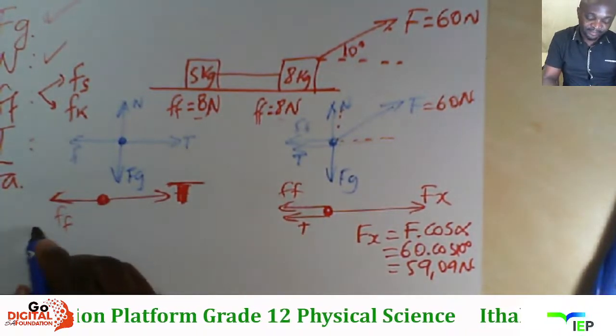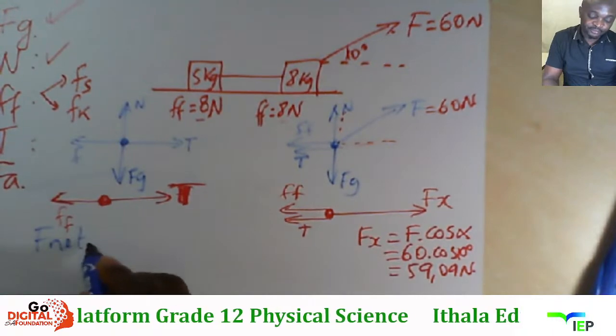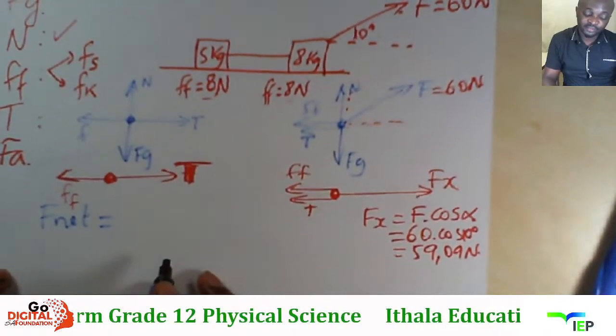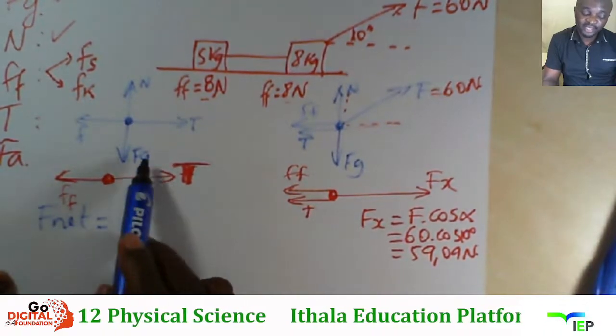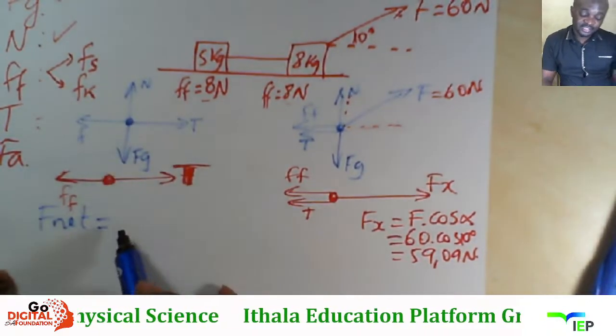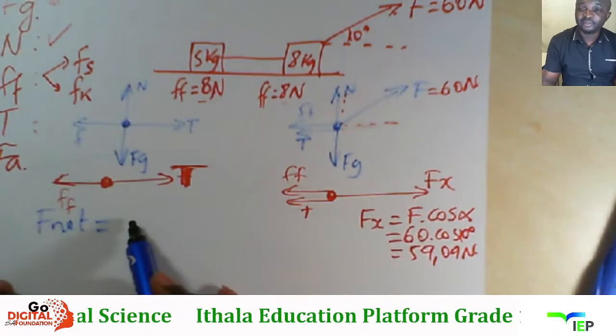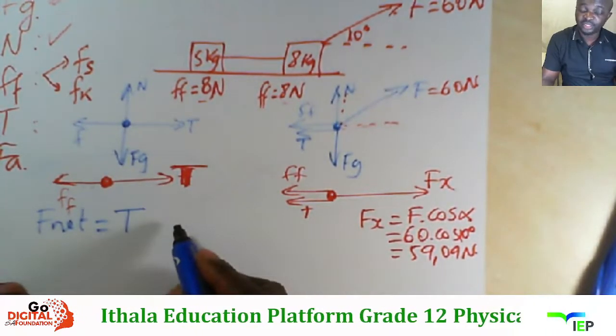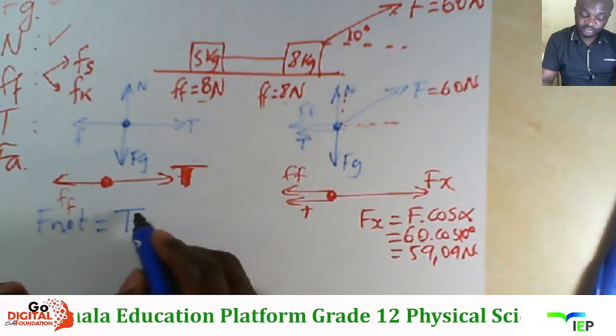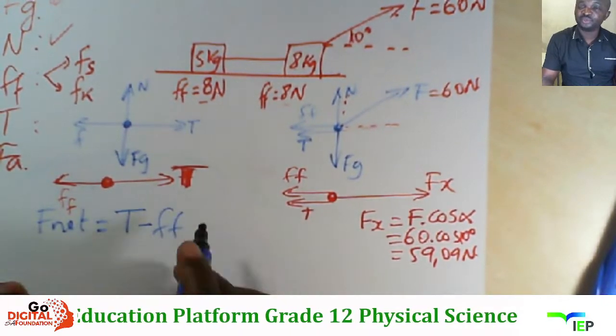Right, so sesingabhala ke net force, the equation of net force. So net force ngala sekusele ama force awu-2 kuphela, normal no gravity asabafaki ngoba they are perpendicular to the motion. So tension is positive ngoba it is to the right, then the friction is negative because it's moving to the left.